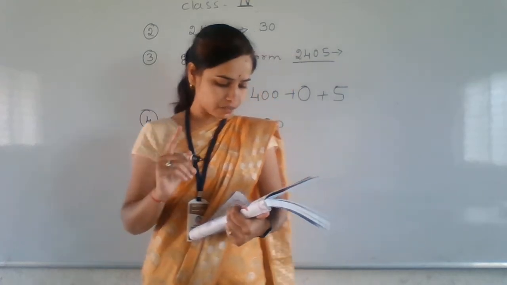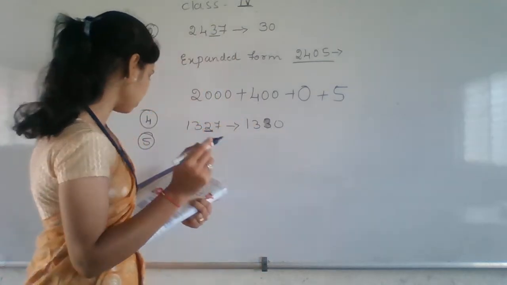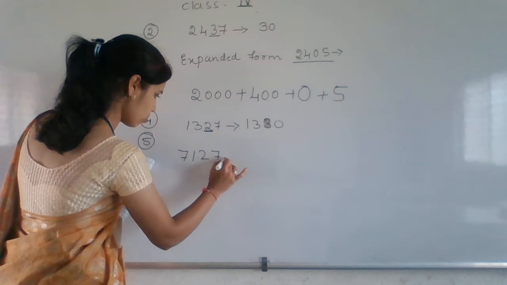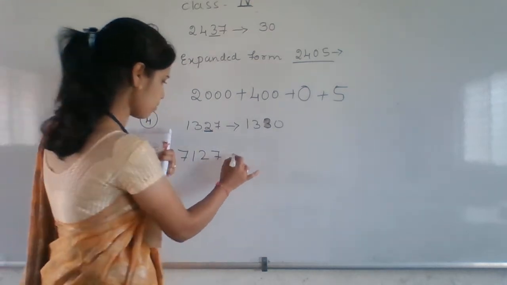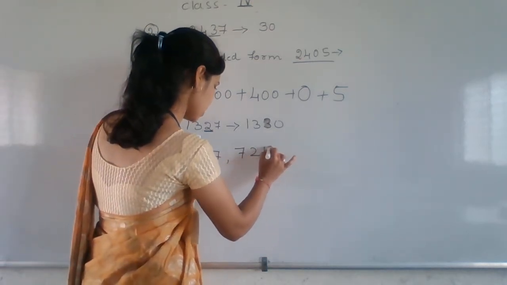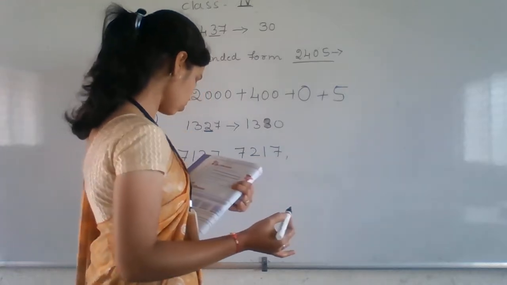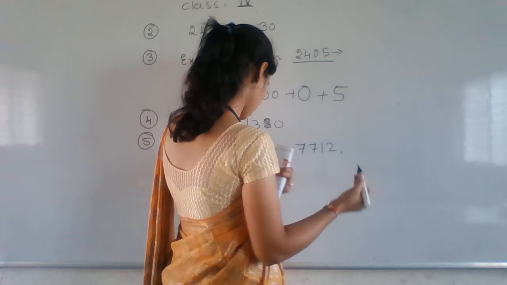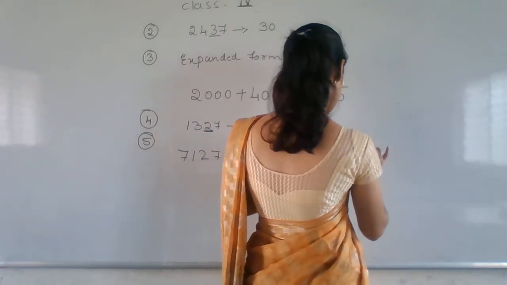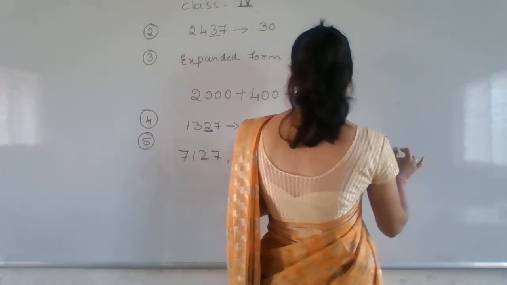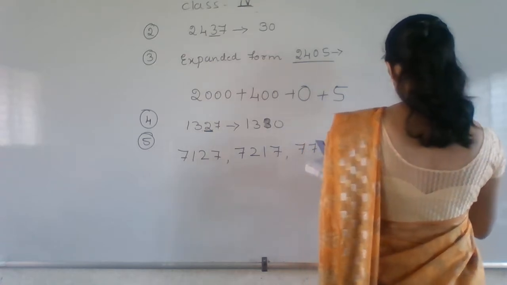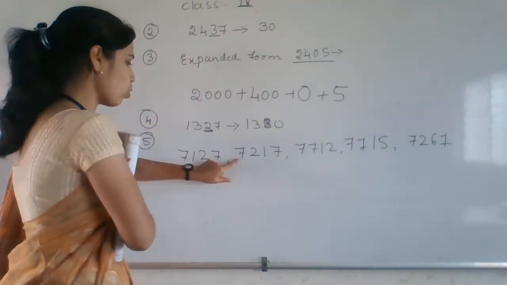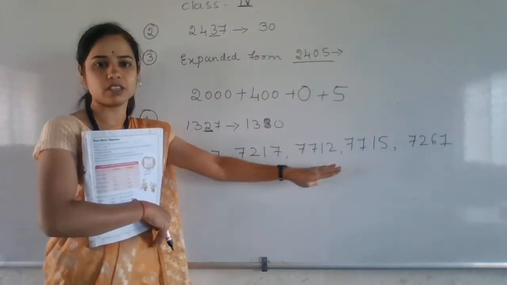7127. After that 7000. Let me write the question, children. 7127. Okay. After that 7270. Okay. Next 7712. After that 7715. After that 7267. Okay. See here, children. In the 1000 place all are 7. 1000 place.